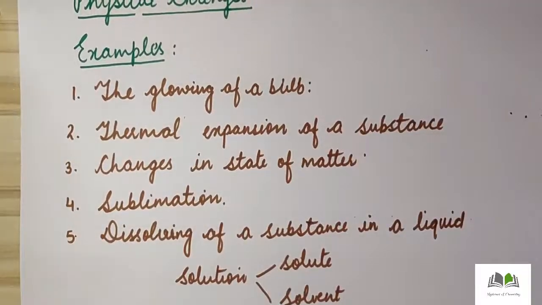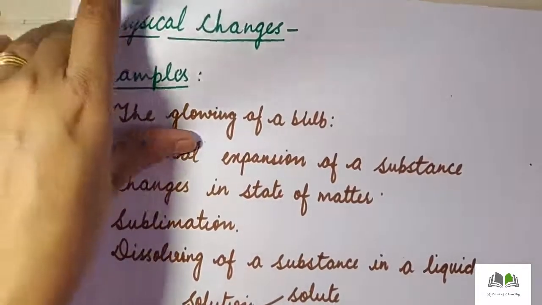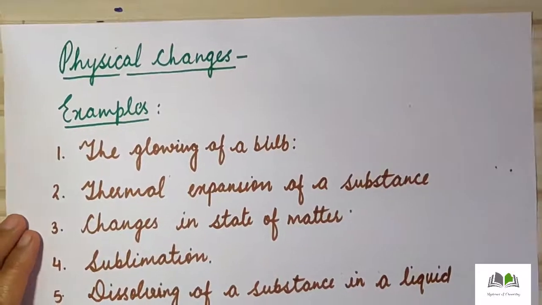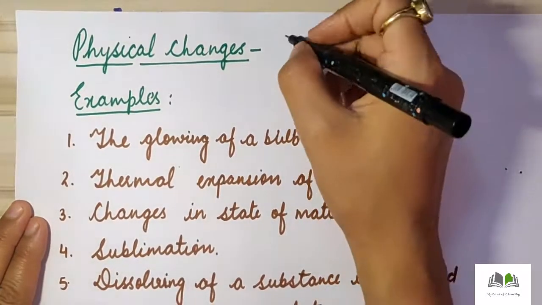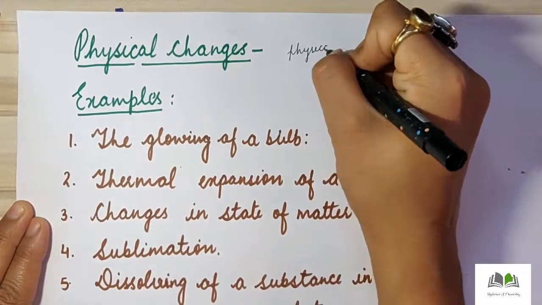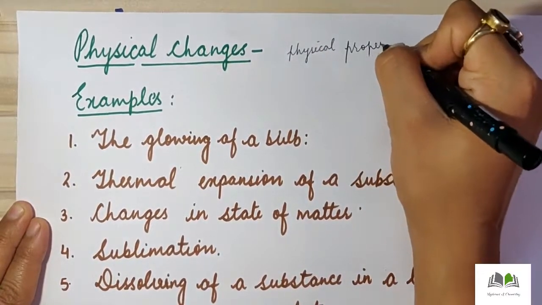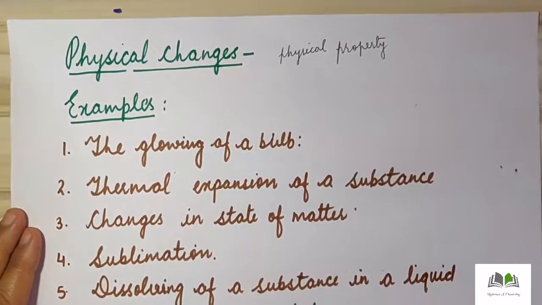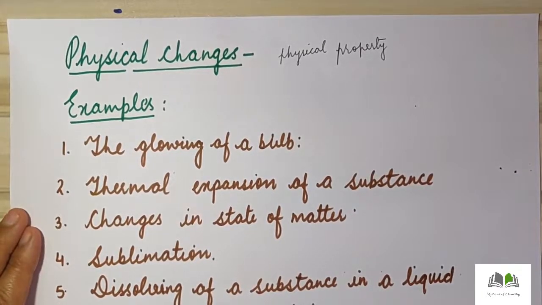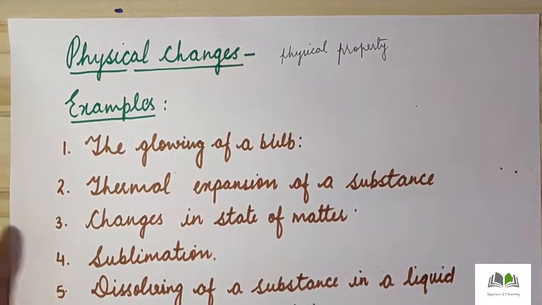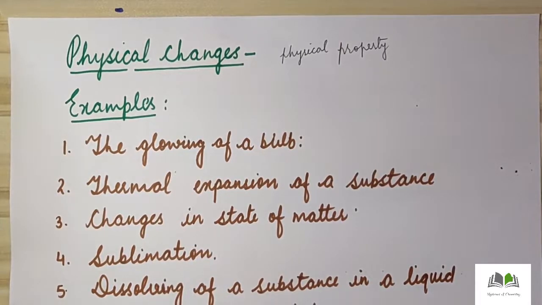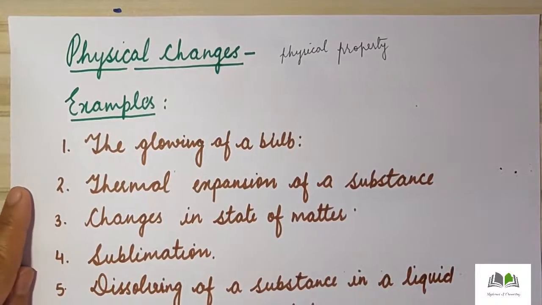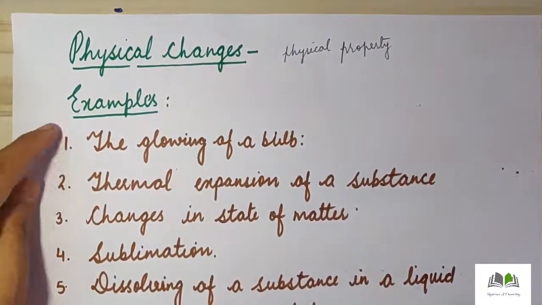Now next I am going to discuss with you in detail about the physical changes. So already I have told you, physical changes are the changes which are due to the physical properties. So if there is a change in the physical property of a substance, that change is known as physical change. Physical properties are how we see that substance, how it looks, what the color is, what the state is. We are not going to discuss how those substances are made up, because that part we are going to discuss in chemical changes. So now here, physical changes have certain examples.